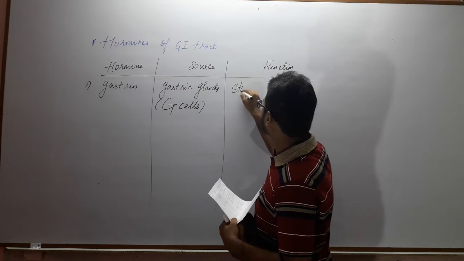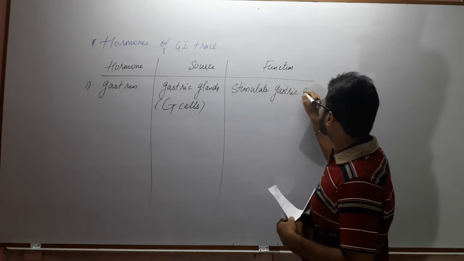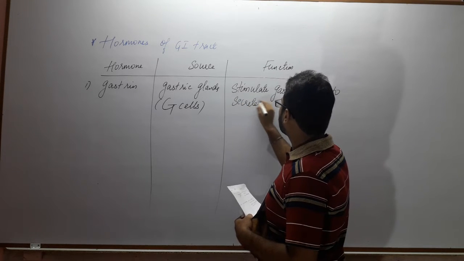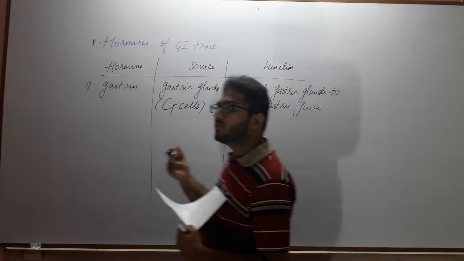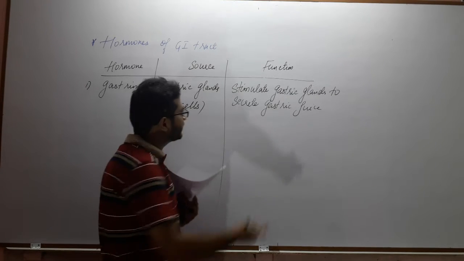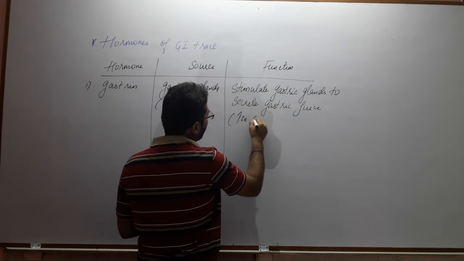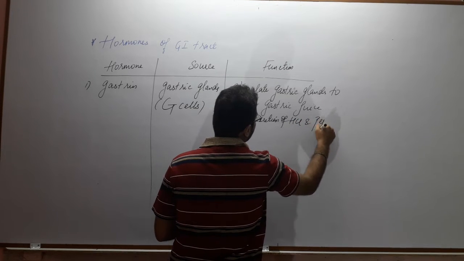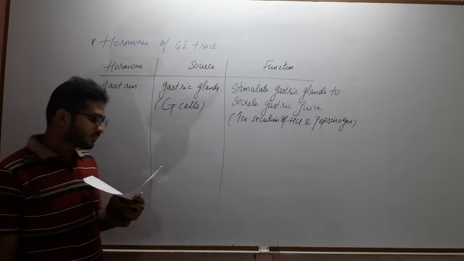So it stimulates gastric glands to secrete gastric juice. And we know the two major components of the gastric juice are hydrochloric acid and pepsinogen. So we can also write that it stimulates gastric glands to increase the secretion of hydrochloric acid and pepsinogen. So this is about the first hormone, gastrin.